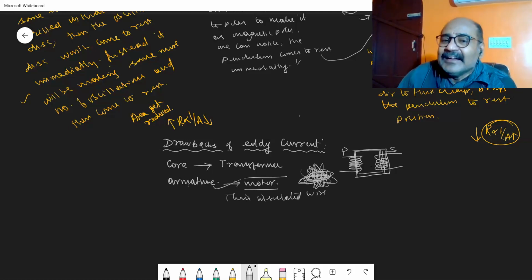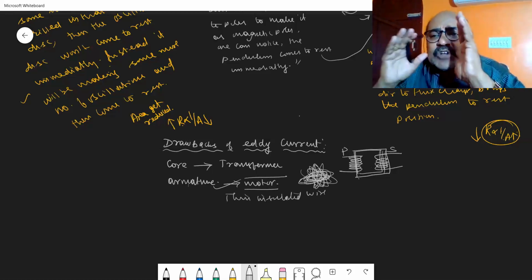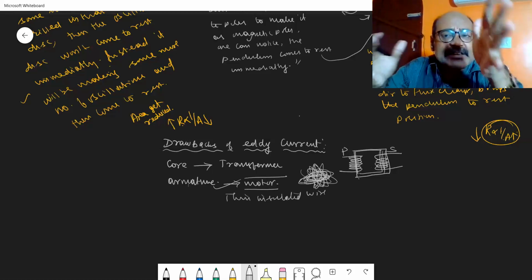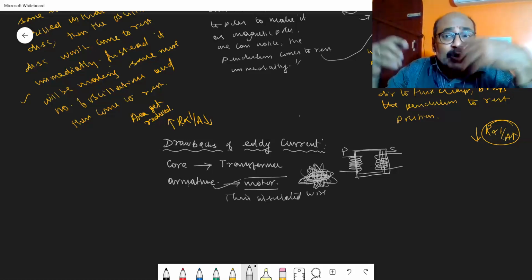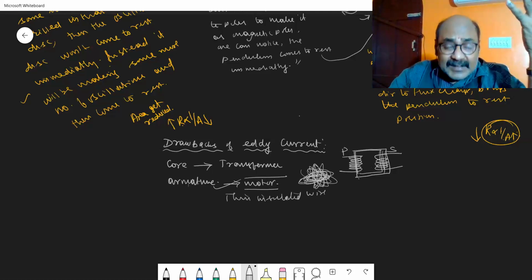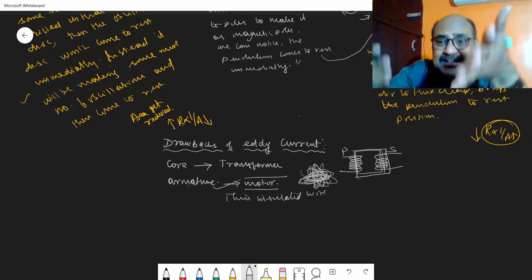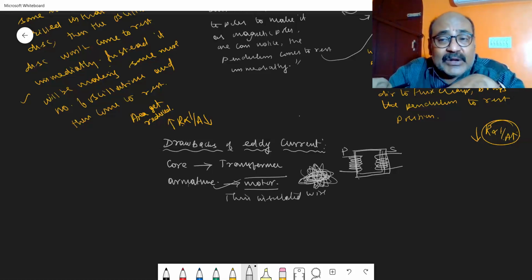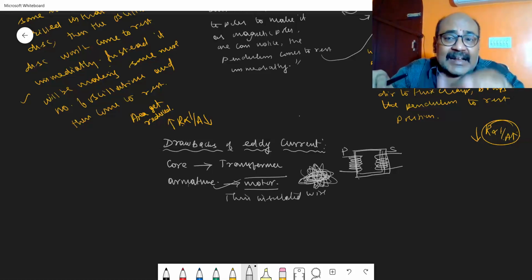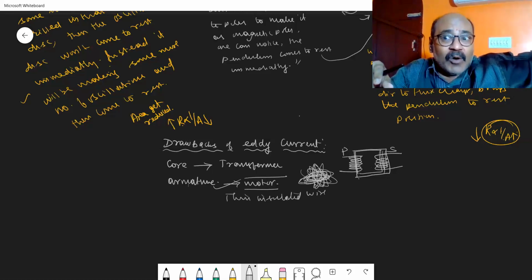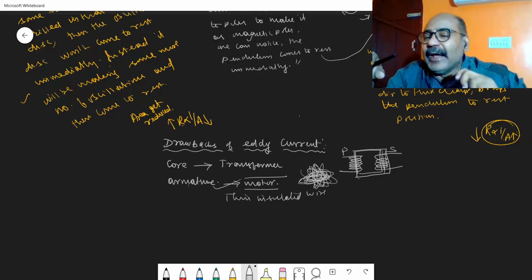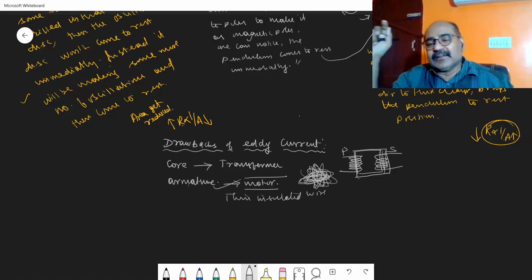See, in both of the cases, the amount of EMF induced or the amount of current induced is very large due to the change in magnetic flux. If the change in magnetic flux is large, then the EMF induced is also large. If the EMF or current induced is large, then the eddy currents produced will also be more, if the cores or the armatures are made up of a solid conductor.